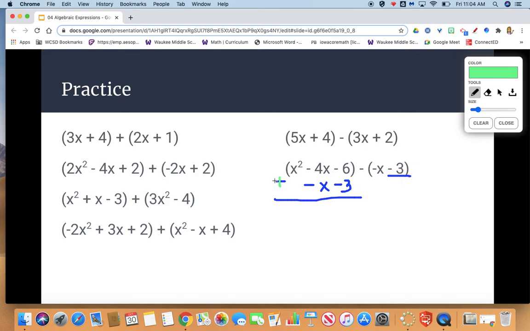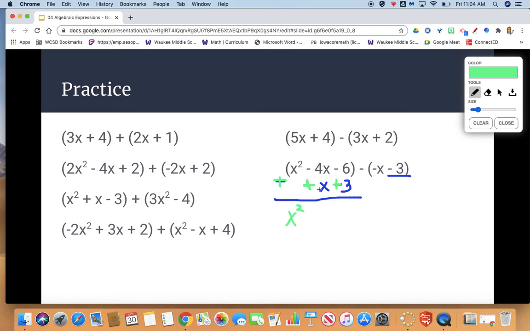So I'm going to change my subtraction to addition. If I decide to add the pieces of the expression together, that means I need to go in and do the opposite of all pieces in the second part of my expression. So negative x now becomes a positive x. Negative 3 now becomes a positive 3. Now let's go through and solve. X squared plus nothing is x squared.